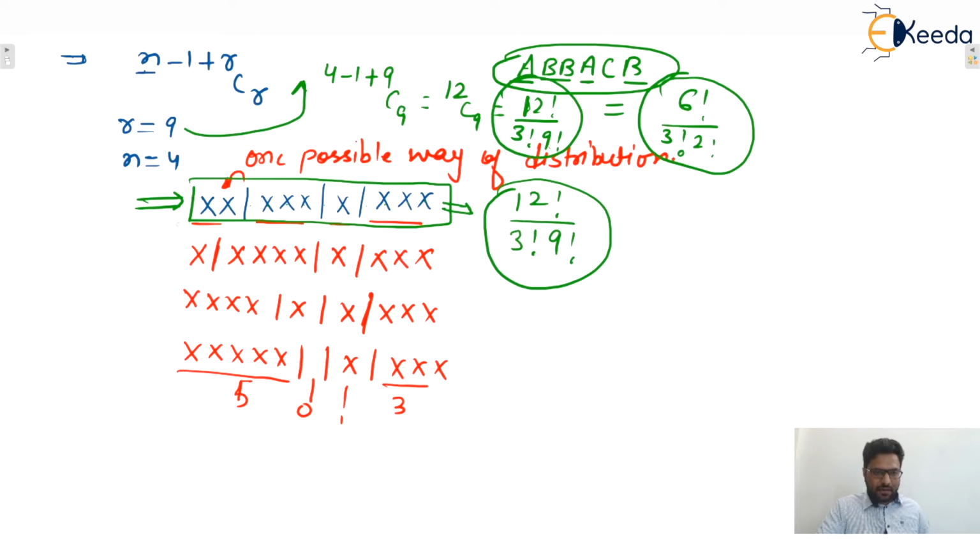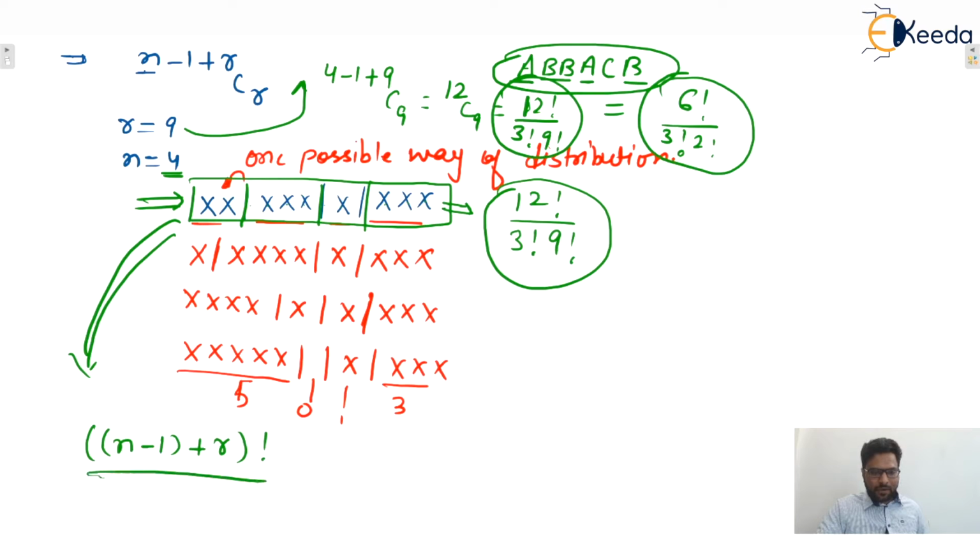So we can say that here, if n persons are there, so if 4 persons were there, then 3 vertical bars, yes or no? Because 3 vertical bars will create 4 groups. So if n minus 1 vertical bars are there, then it will create n number of groups or not? Yes or no? So vertical bars will be how many? n minus 1 plus r whole factorial divided by n minus 1 factorial into r factorial, isn't it?